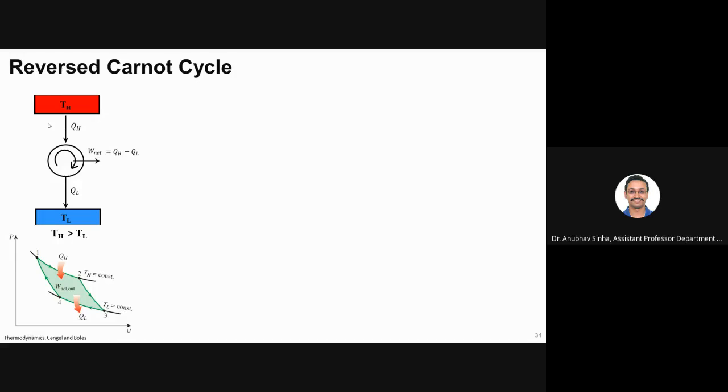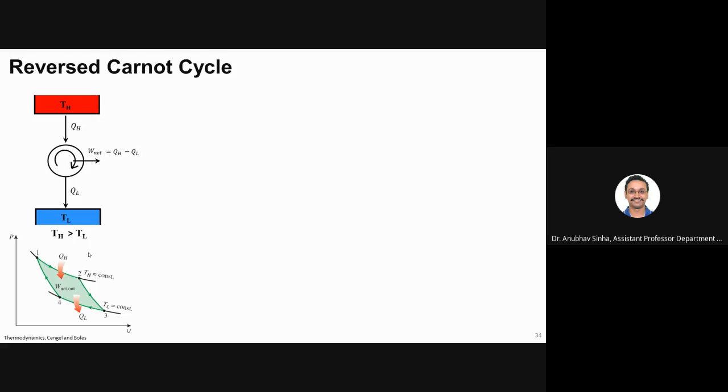Mostly in numericals, you will have numbers, such as this much heat is coming out or what temperature is there. If no more detail is given, it means that you need not worry what cycle it is running on. But here we have one additional detail: this is the cycle it is running on. Is it clear to everyone? Yes, sir.